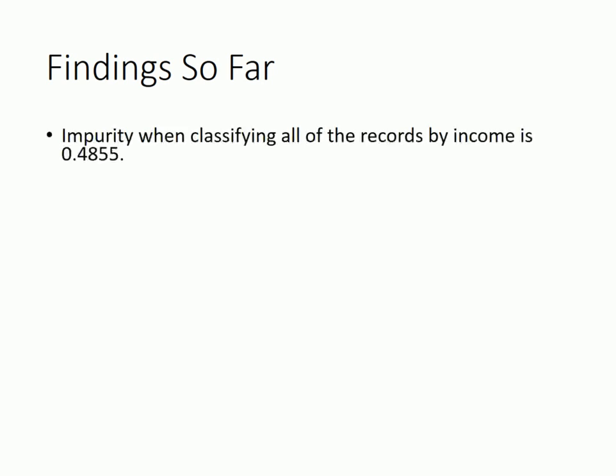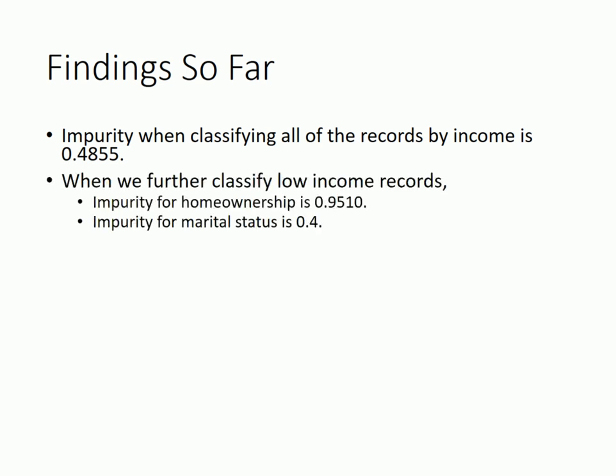Let's have a quick summary here. First, we know that the impurity when we classify all of the records by income is 0.4855. Second, if we further classify clients with low income, we find that the impurity of the splits are these 2 numbers.